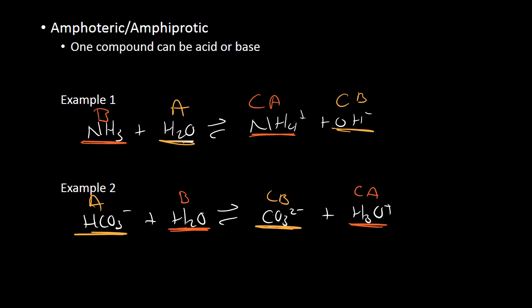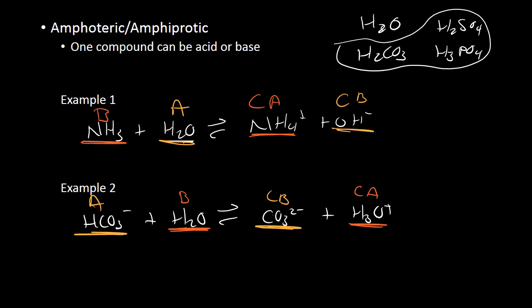Now, just keep in mind, this can happen with anything that has multiple hydrogens, so it either can accept or donate because it has the ability to hold multiple hydrogens. So some common compounds that can be amphoteric: H2O, H2CO3, H2SO4, H3PO4, so on and so forth. Because as these guys become ions, they have the ability to accept and or donate hydrogens because they have multiple hydrogens in which to work with.